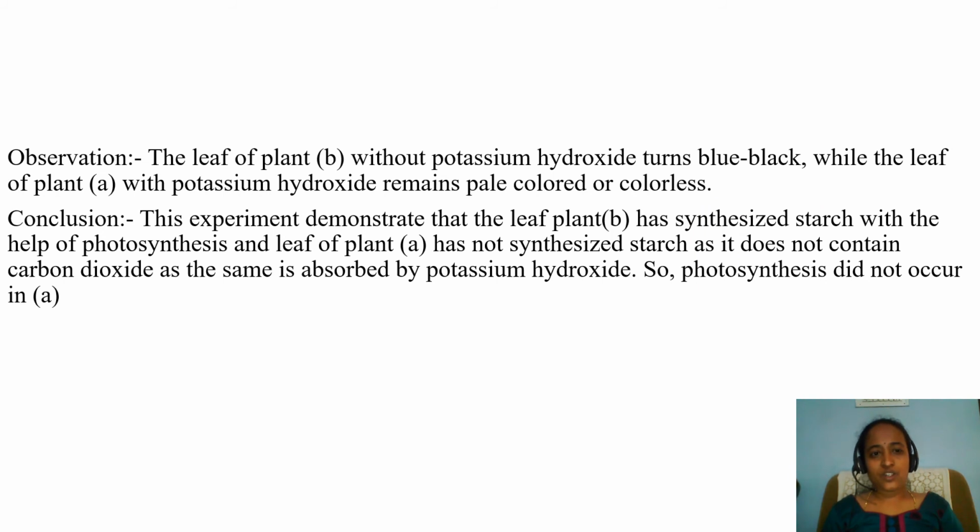What is the observation? The leaf of plant B without potassium hydroxide turns blue-black, while the leaf of plant A with potassium hydroxide remains pale colored or colorless. What is the conclusion? This experiment demonstrates that the leaf of plant B has synthesized starch with the help of photosynthesis, and the leaf of plant A has not synthesized starch as it does not contain carbon dioxide, as the same is absorbed by potassium hydroxide. So, photosynthesis did not occur in A.